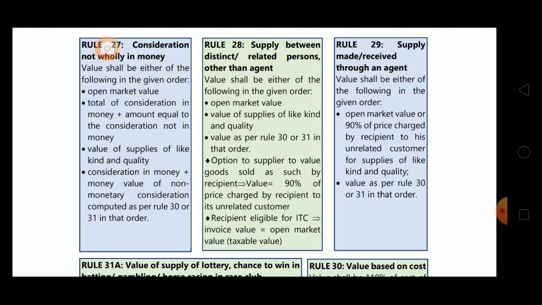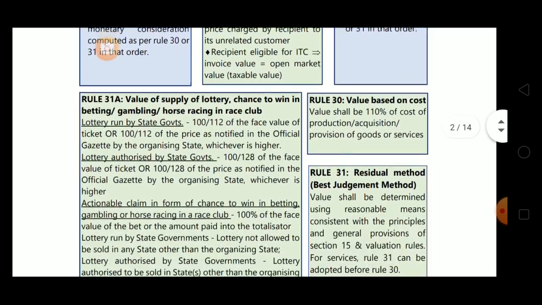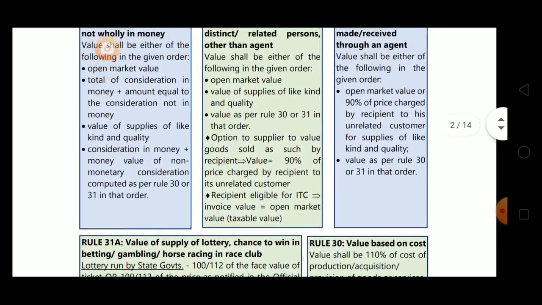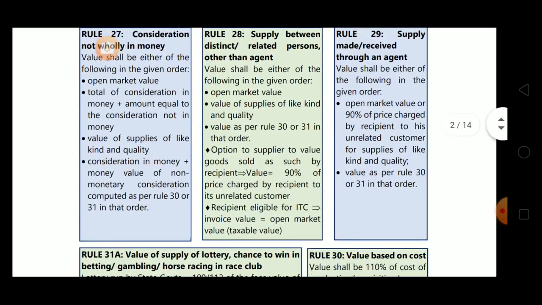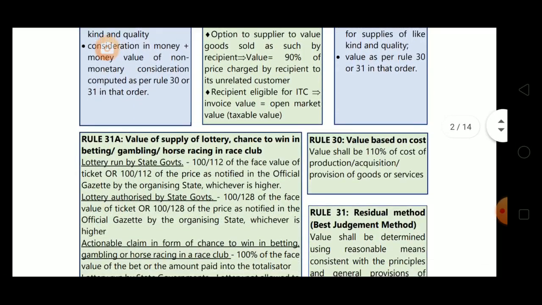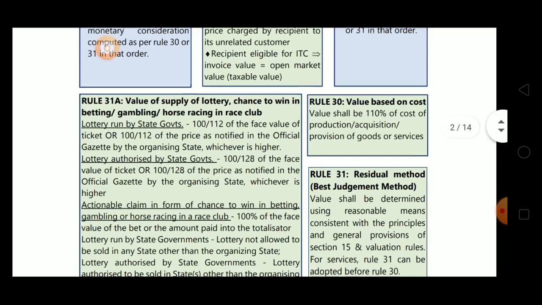Now the next one is rule 30, value based on cost. See this if you all want to see once, rules 27, 28, 29. Now rule 30, value based on cost. Value shall be 110% of the cost of production or acquisition or provision of goods or services. We'll take 110% of the cost. This is value based on cost.